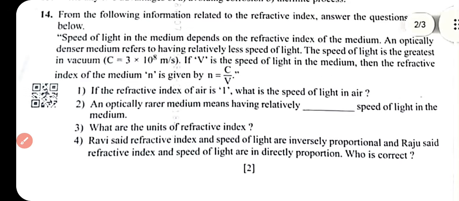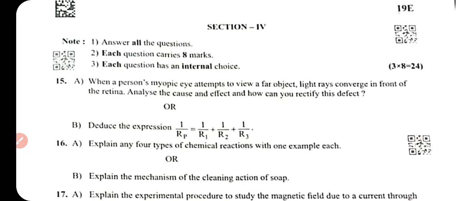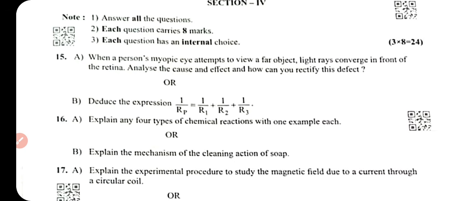What is the next question in section 4, and what type of question? Question number 15. When a person with a myopic eye attempts to view a far object, light rays converge in front of the retina. Analyze the cause and the effect. How can you rectify this defect?